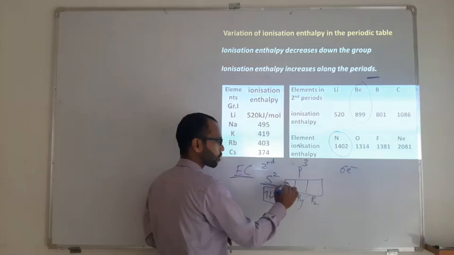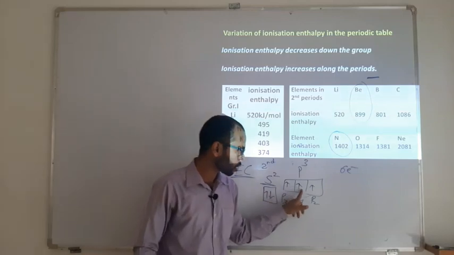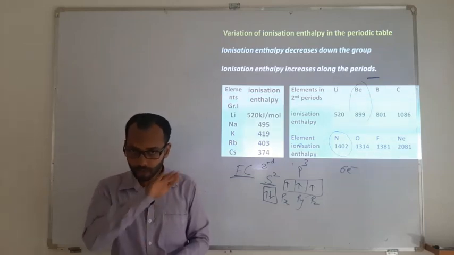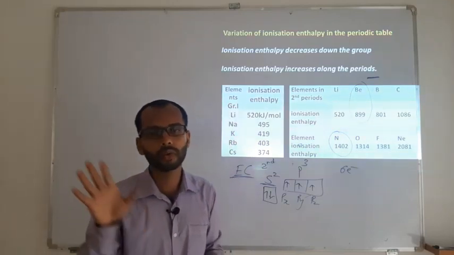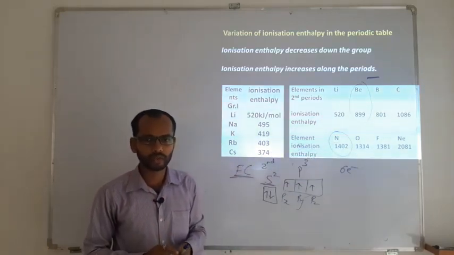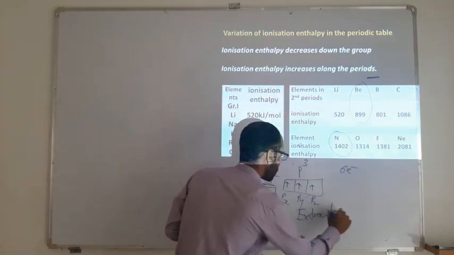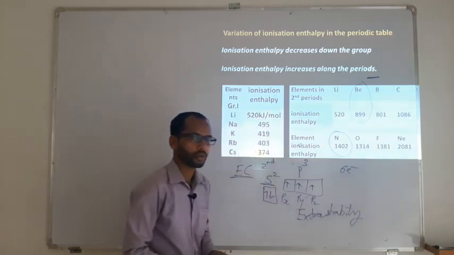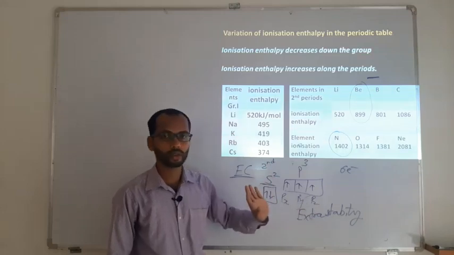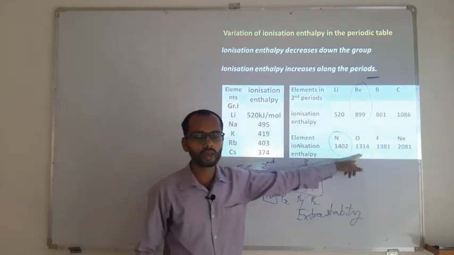So p3 means one electron here, one here, one here. It means that each orbital has one electron, so each orbital has the same number of electrons. This is called symmetrical electronic distribution. Whenever an element gets a symmetrical electronic distribution, it gets extra stability. So here p3 has a symmetrical distribution, and because of that it gets extra stability. The extra stability is not there with oxygen because it is p4.